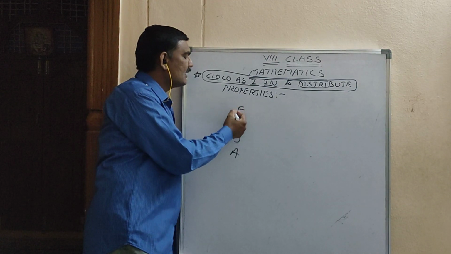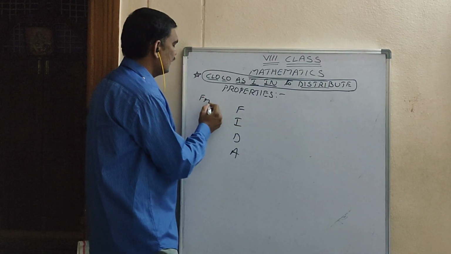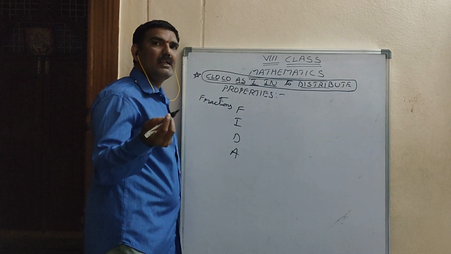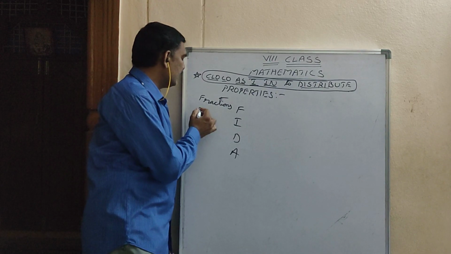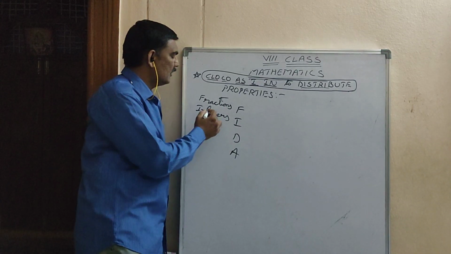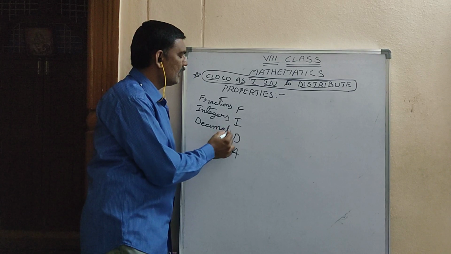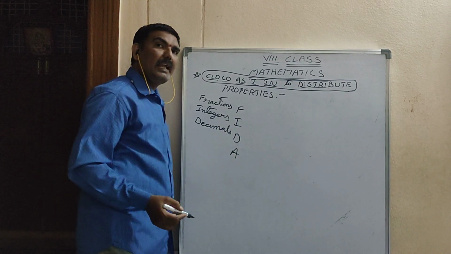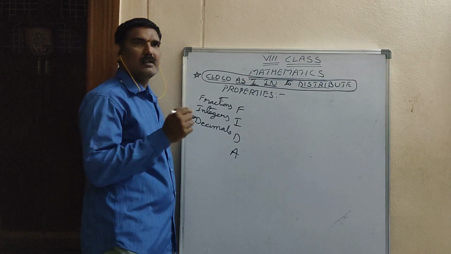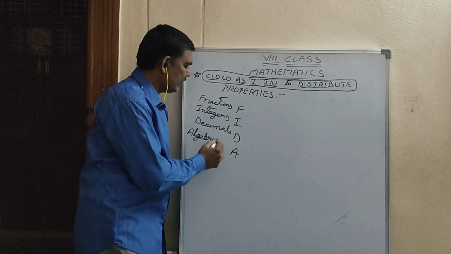What is the first letter in Fida? F. F stands for fractions. What is I? I stands for integers. What is the D? D stands for decimals. What is A? Not addition. A: algebraic expressions.